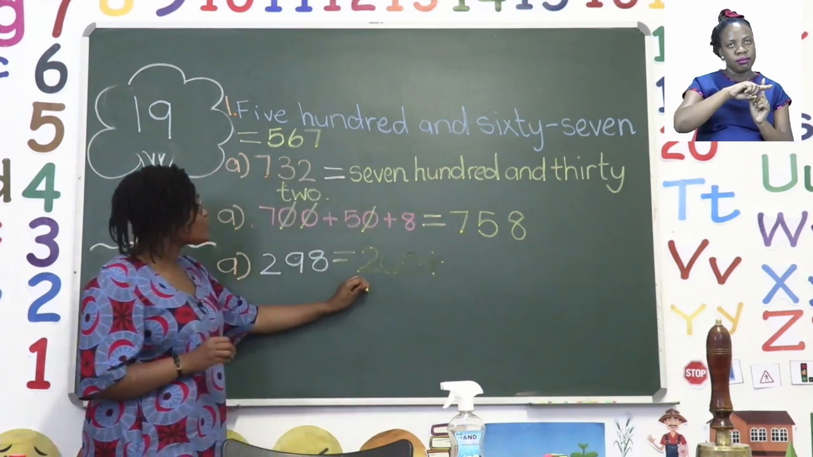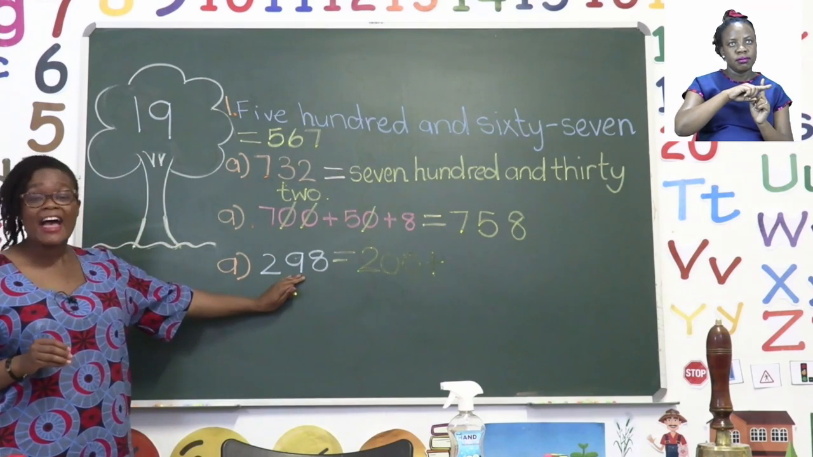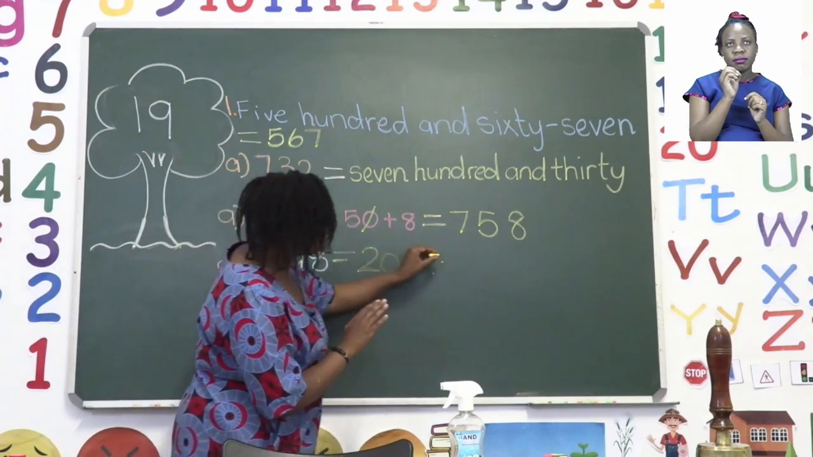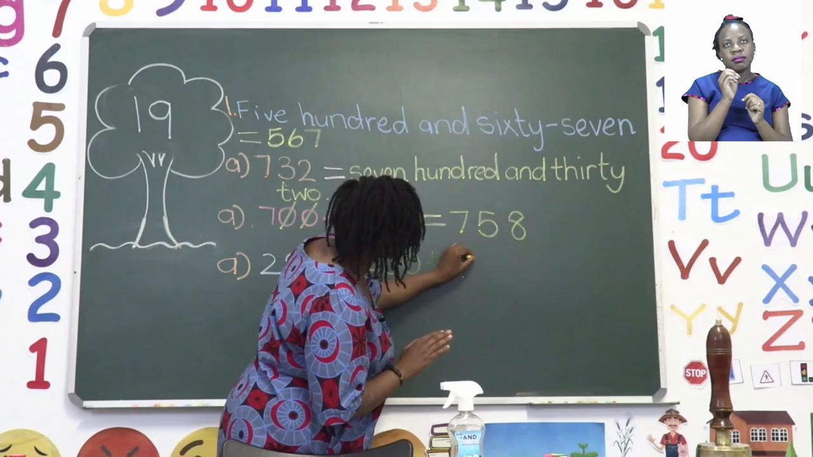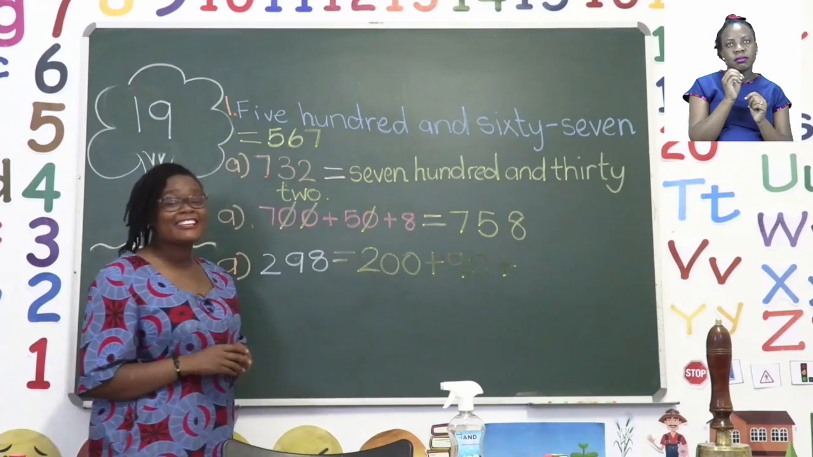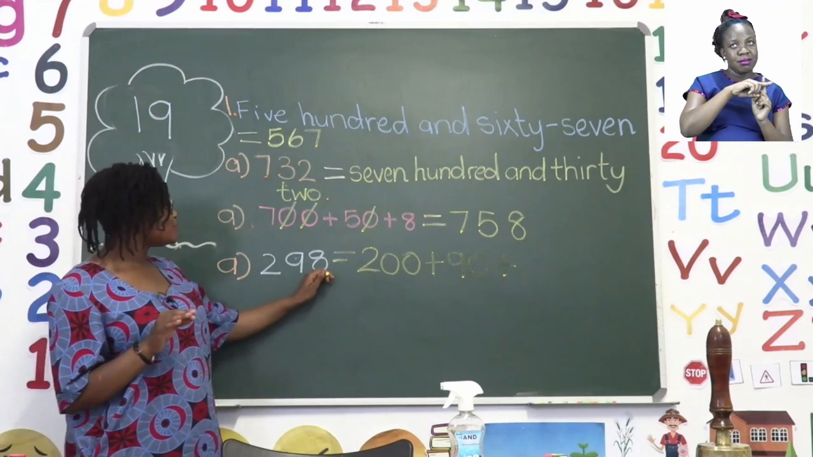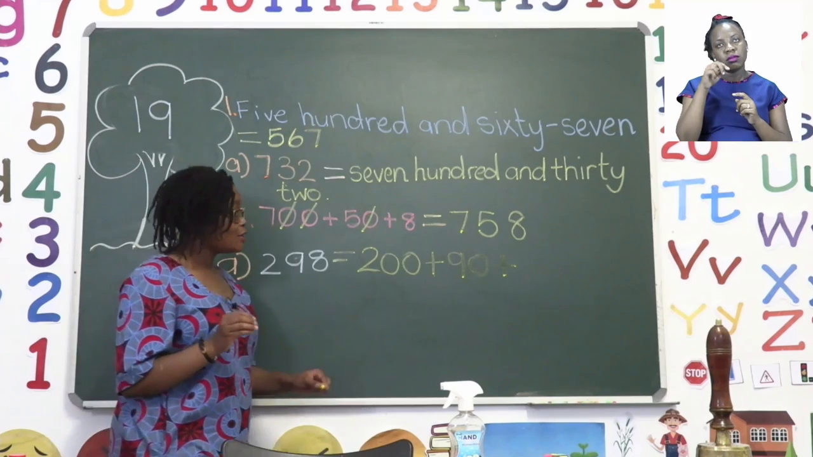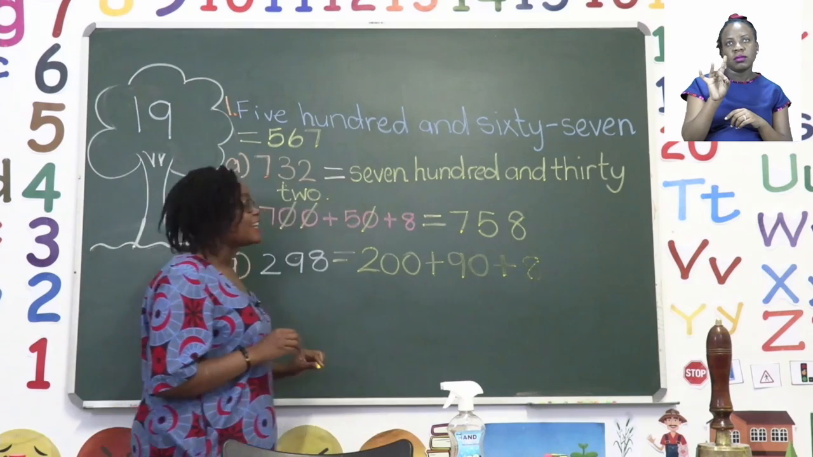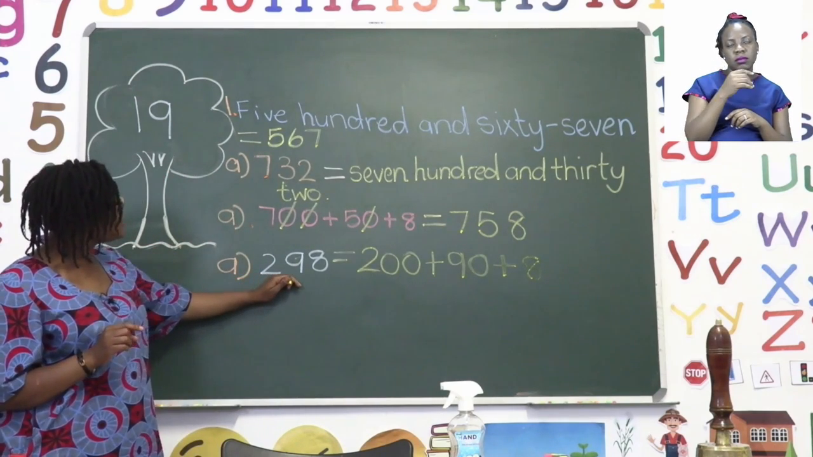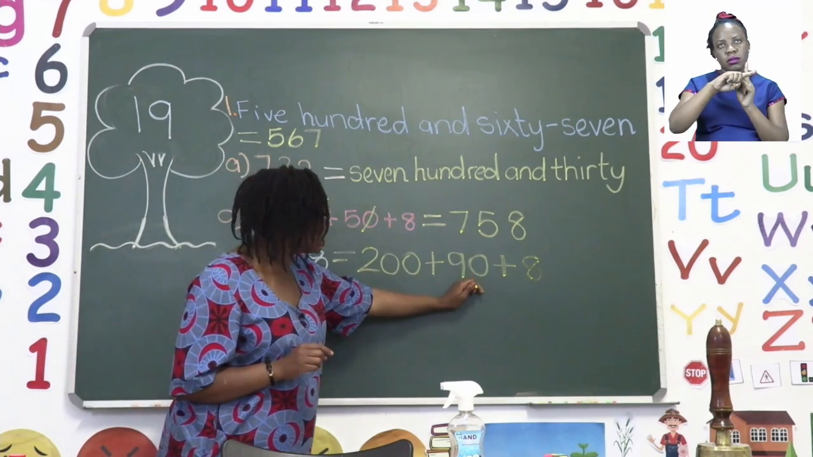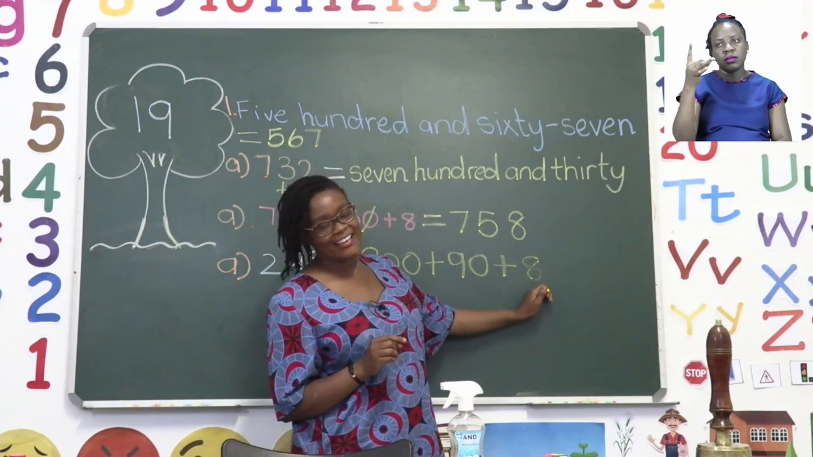So we say 200 plus, the next one we have is 90. So we take our 9 as our digit and we add the 0 for the tens to make it 90. But we're not done yet. We still have our unit, which is 8. So we go ahead and write our unit 8. Now we know that 298 equals 200 plus 90 plus 8.